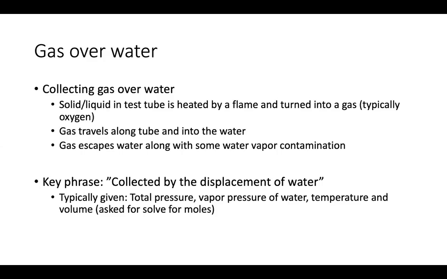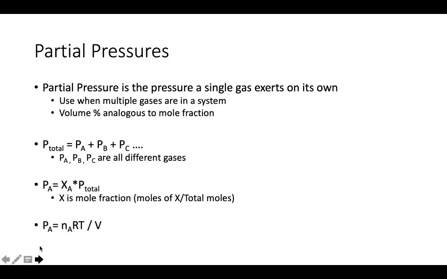Knowing the pressure of oxygen, the temperature, and the volume, you can then use your ideal gas law to solve for moles of oxygen. Then from there, they'll often ask you how many grams of starting compound you had or something like that. But the big key is knowing how to get to moles of oxygen.